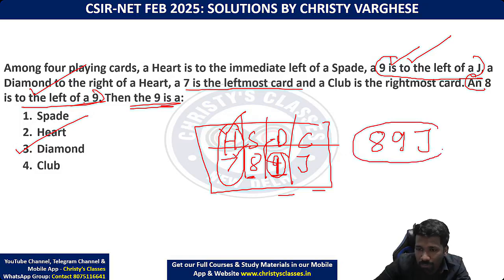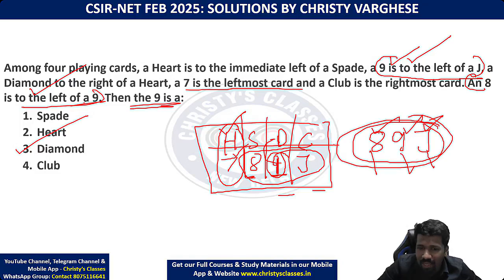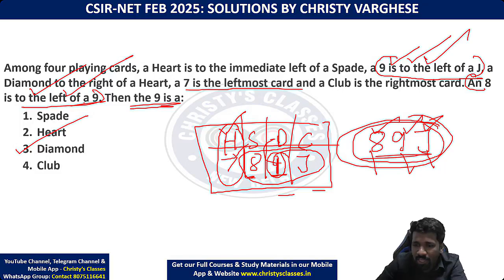If you want to combine both of these, it is 8, 9, J, because only 3 positions are remaining. There are no 4 or 5 positions remaining, only 3 positions and only 3 numbers. So 8, 9, J is the only possibility. These two sentences are the reason for this arrangement. Is it clear now? So diamond should be the answer.